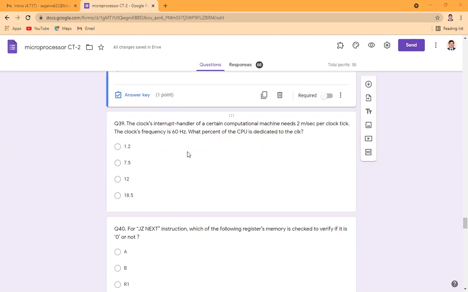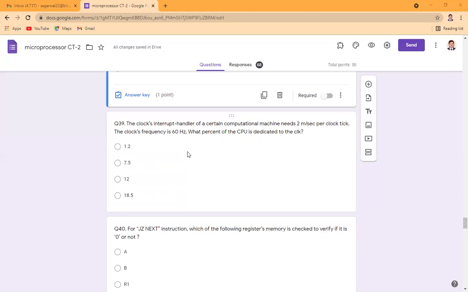The clock interrupt handler of a certain computational machine needs 2 milliseconds per clock tick. The clock frequency is 60 hertz.